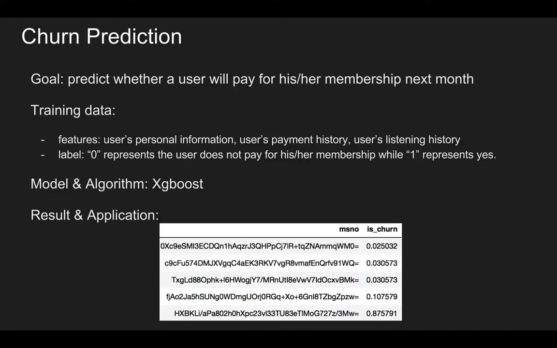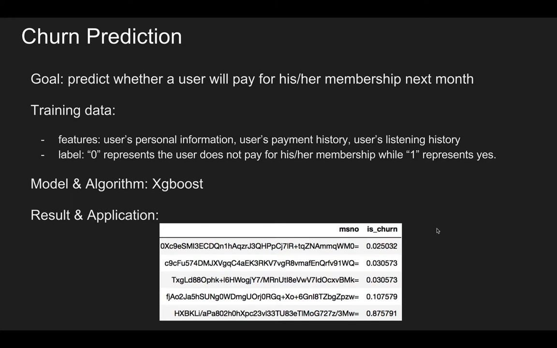Okay, after that, let me introduce the churn prediction system. Its goal is to predict whether a user will pay for his or her membership next month. Again, we will put in users' information and payment information, for example, whether he or she pays by credit card or Apple Pay or PayPal, and these are users' features. And also, we will put in users' listening history, for example, the frequency of listening events to different songs.